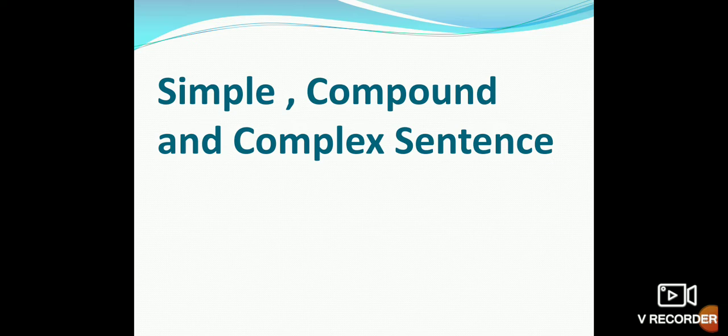Now what do you mean by sense and tense? Sense is a proper arrangement of words, meaningful words put together. And what do you mean by tense? Tense is the time of action. So now we can say a sentence consists of sense and tense, a proper arrangement of the words in a sentence, in a statement. That is a sentence.